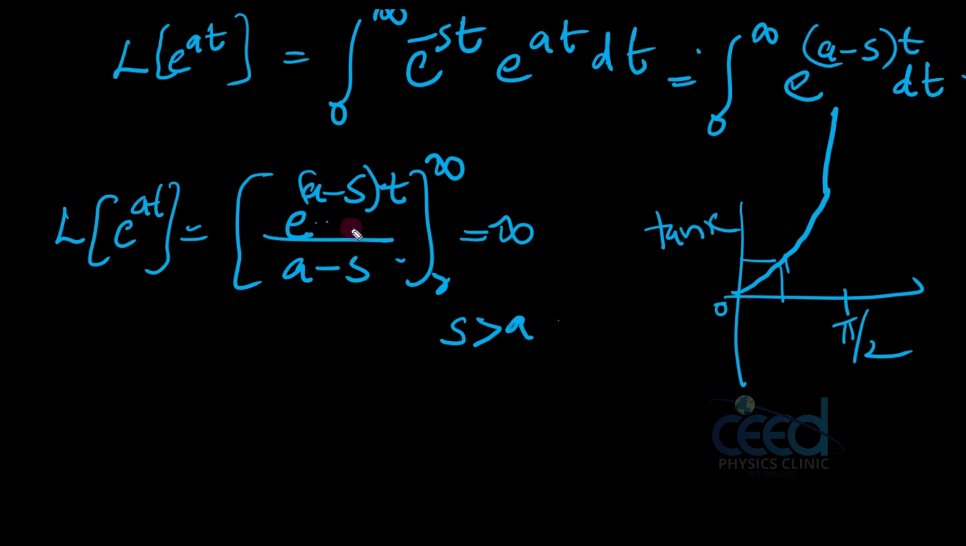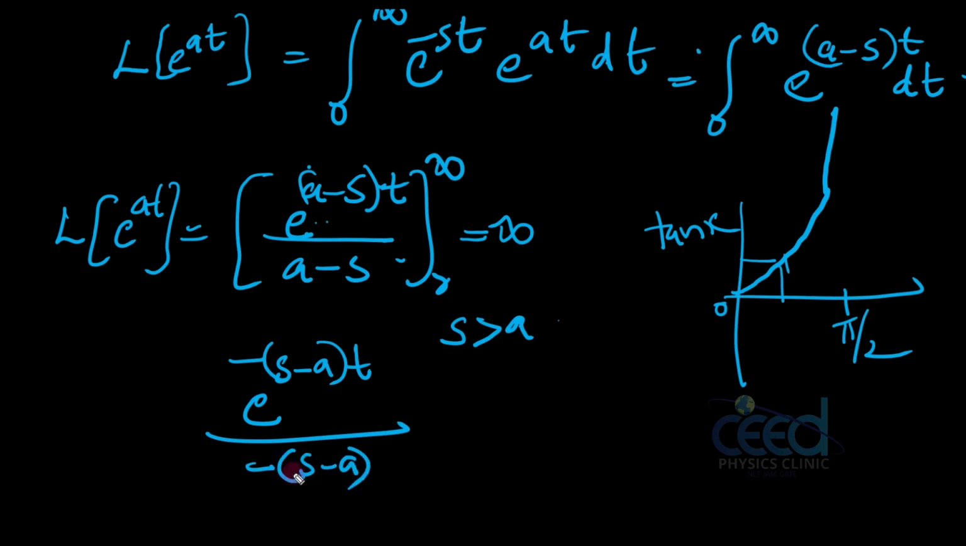Convergent means if I substitute this, look here, if s is greater than a, I can write this expression as e raised to minus (s minus a) into t. Here also I have taken a negative out. Then when I am substituting the limit, that is infinity, e raised to minus infinity, if s is greater than a, that will be 0.